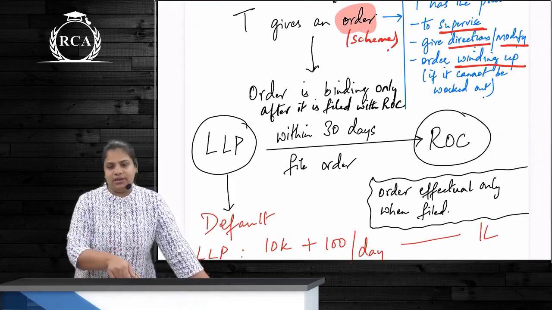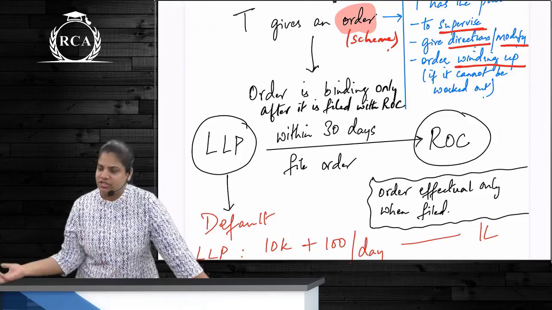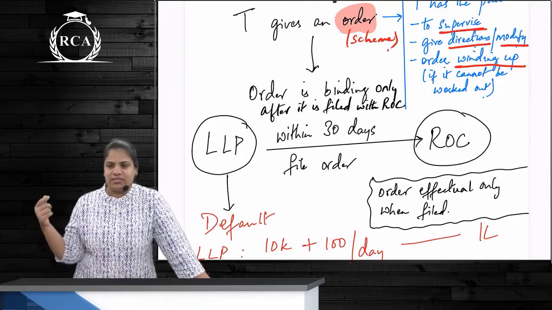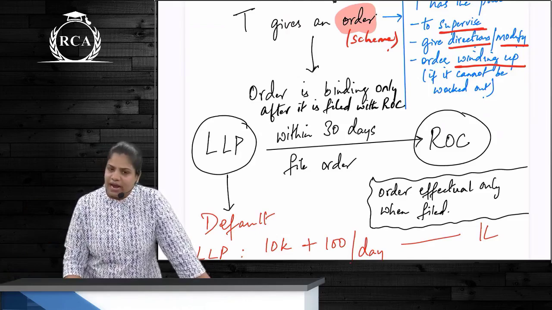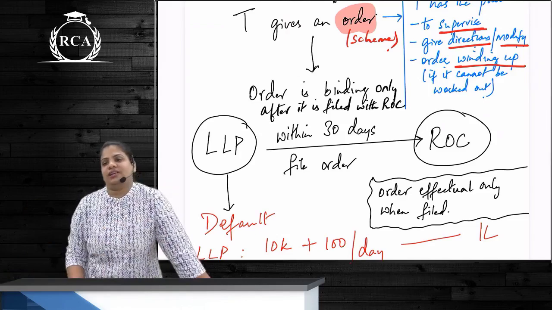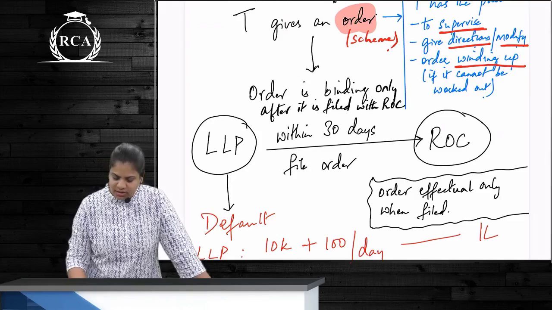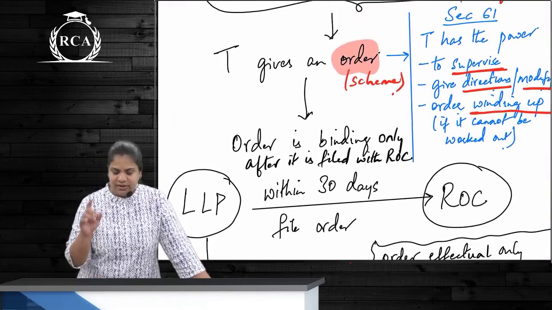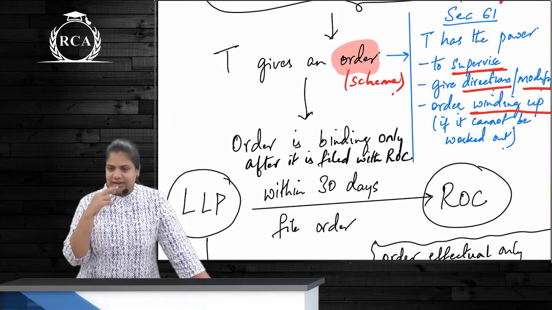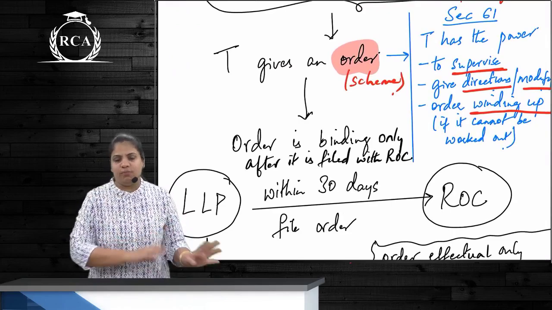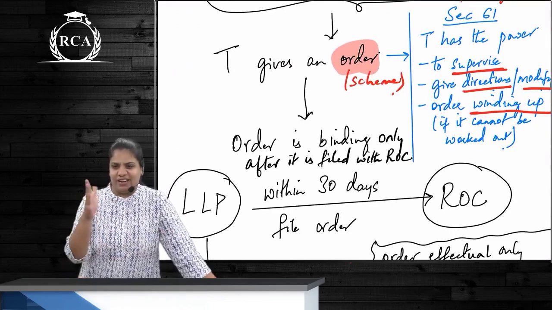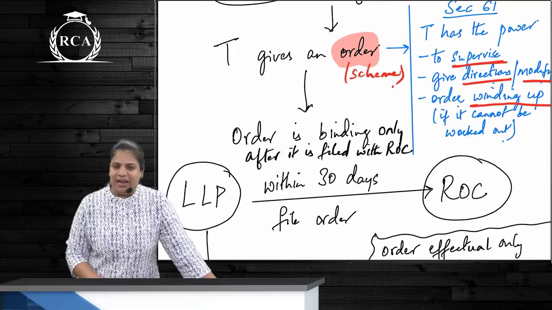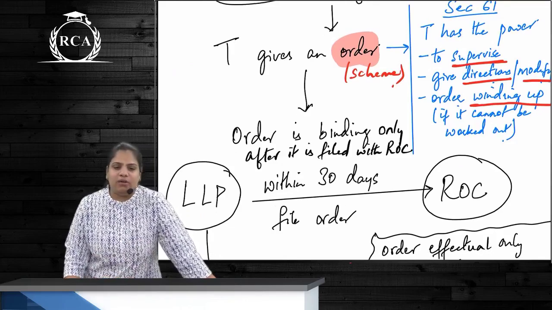Once this order is given, then another section 61 arises. Means what? 61 has got powers of tribunal after order is given under section 60. So 3 powers of tribunal are: tribunal can supervise, it can give directions and even modify these directions, and order winding up if this scheme cannot be worked out.